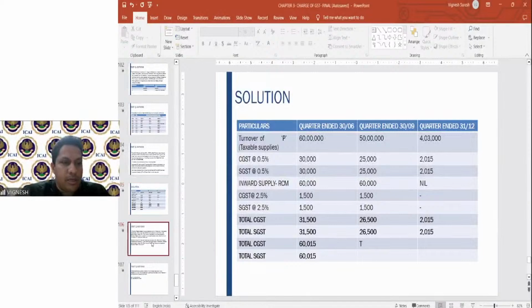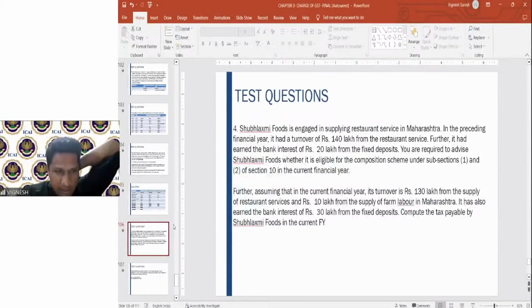Slightly lengthy problem, but covering all the concepts in detail. Please go through it. It is pretty simple.